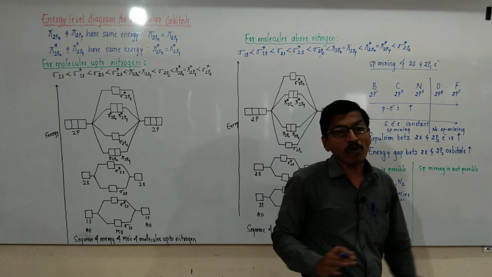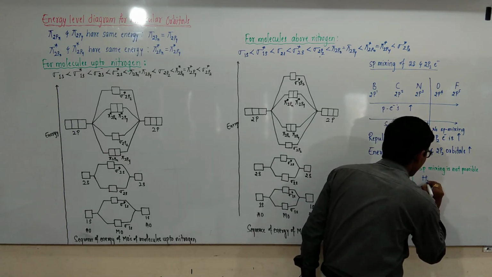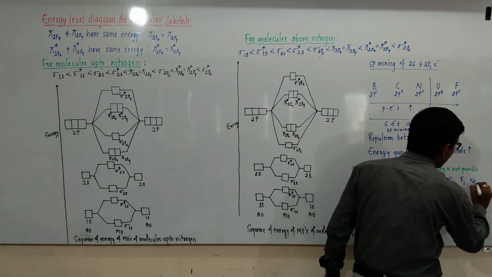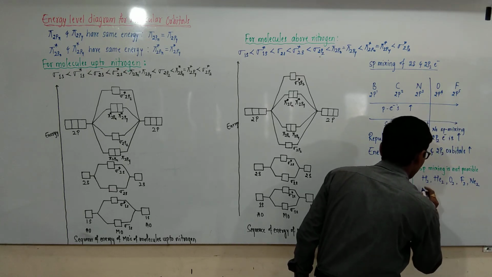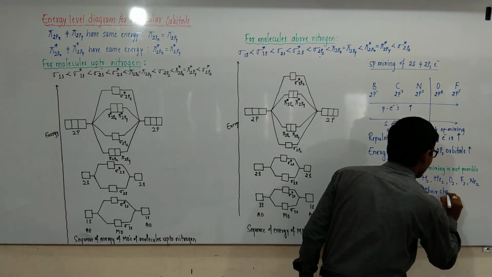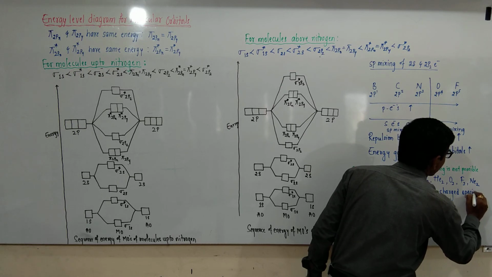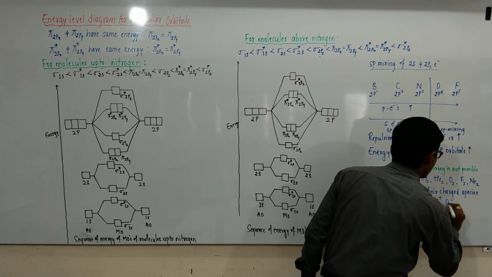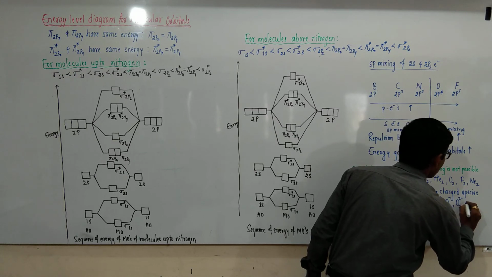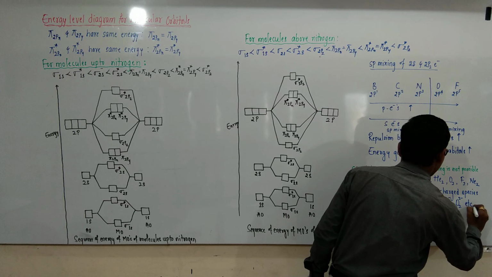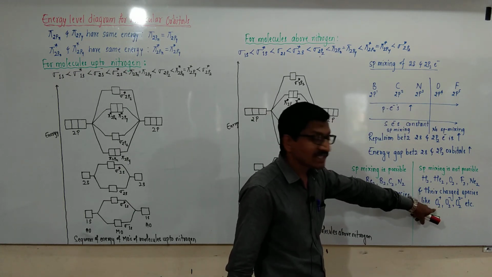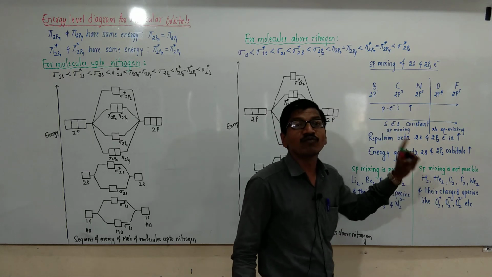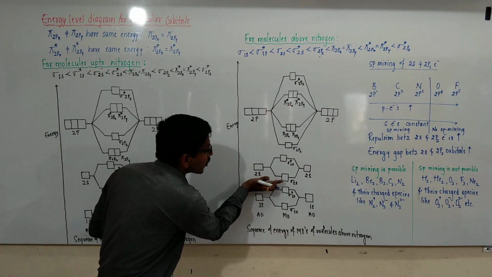And sp mixing is not possible, or without sp mixing: H2, He2, O2, F2, Ne2 and their charged species like O2 plus, O2 minus, O2 2 minus, etc. In these diatomic molecules as well as charged species, there is no sp mixing, because in the case of helium and hydrogen, only one s orbital is present and there is no possibility of sp mixing.